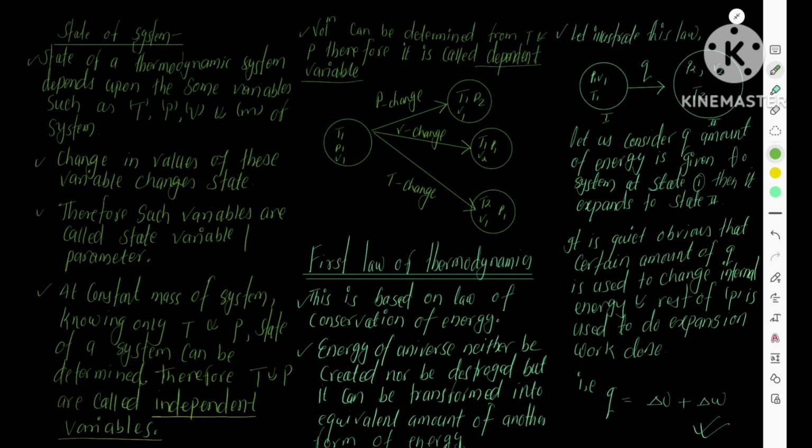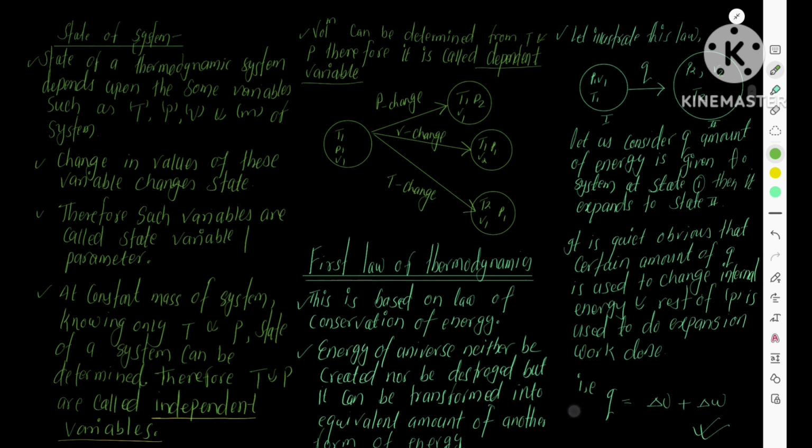Look, the system is in its initial state here, with variables temperature T1, pressure P1, volume V1. If it undergoes a pressure change, with temperature and volume remaining the same, it goes to this state. When volume changes, it goes to this state. When temperature changes, it goes to this state. This is how a change in variables changes the state of a system.